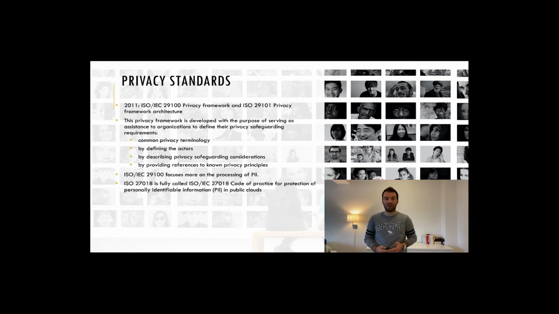Now, the newest standard, developed at the end of 2019, is the ISO 27701. It is titled Extension to ISO 27001 and 2 for Privacy Information Management, Requirements and Guidelines.